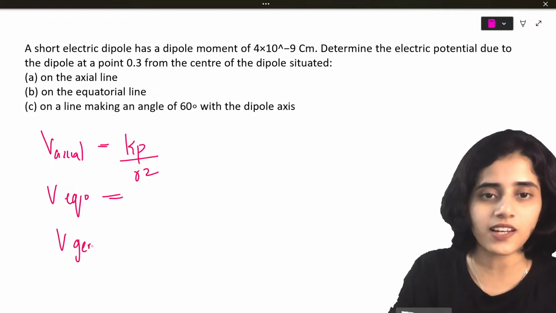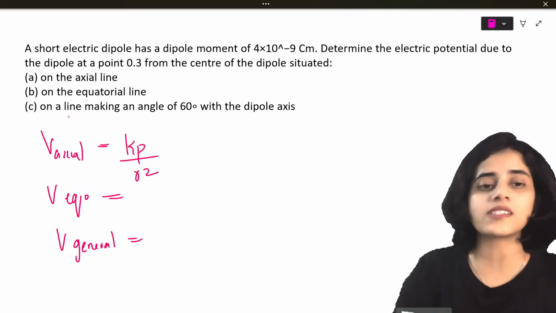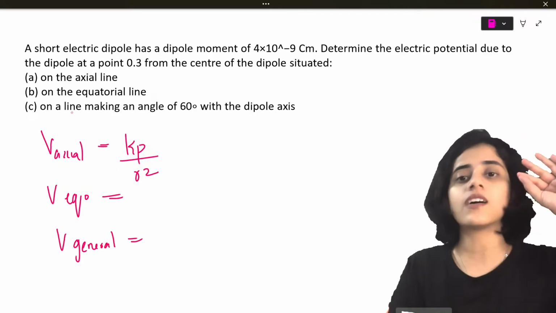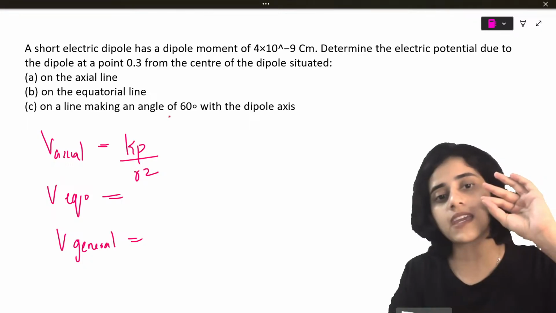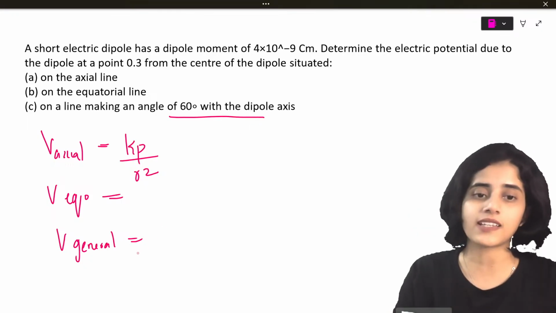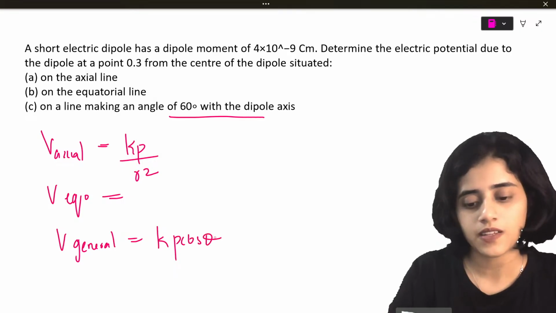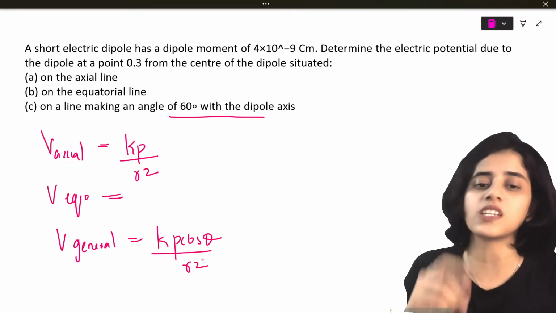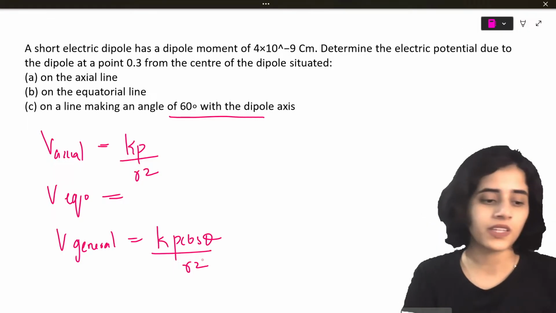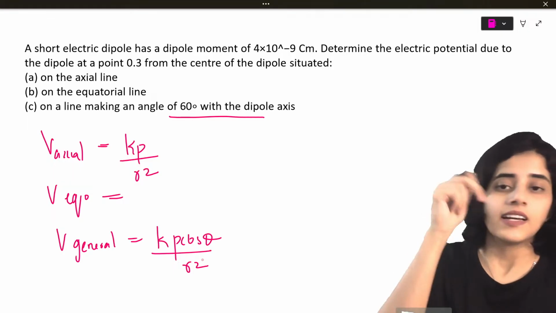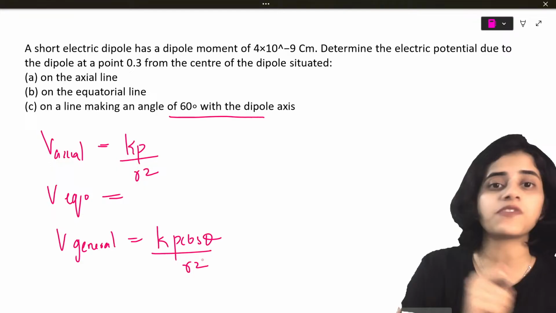And then V general. For questions like this, find the electric potential on a line making an angle of 60 degree with the dipole axis. That's when you take V general. So Kp cos theta by R square. So theta you have to take as 60. Okay, so please comment the answer. All these are 5 markers.